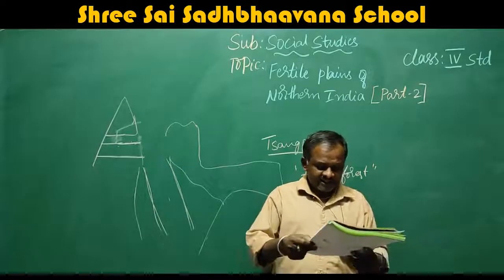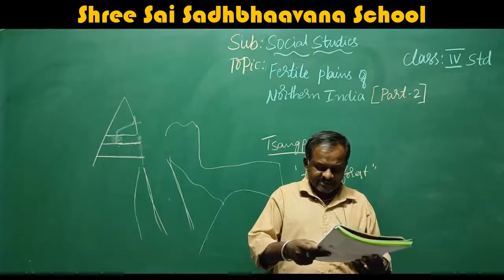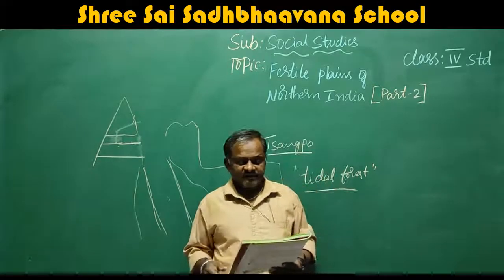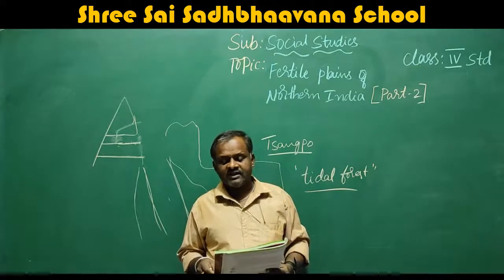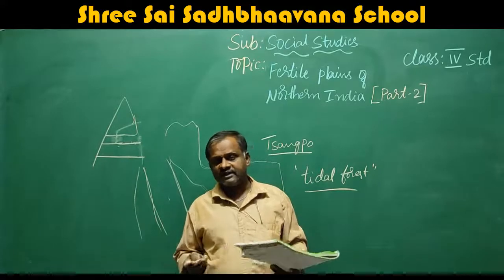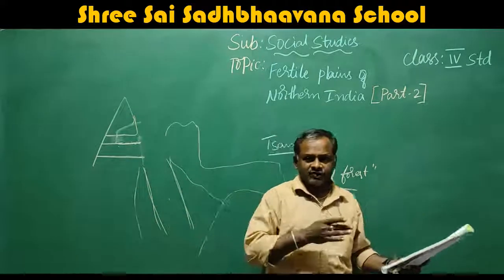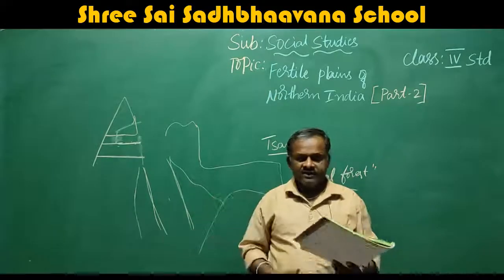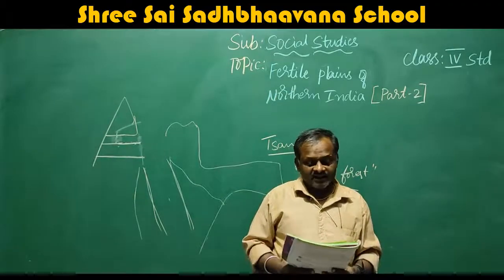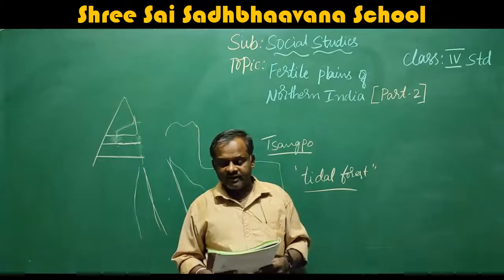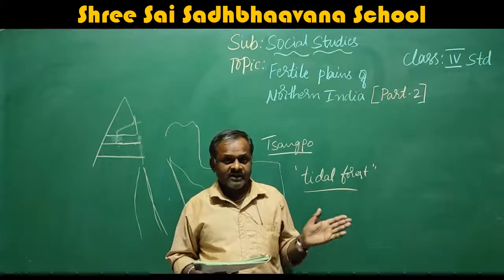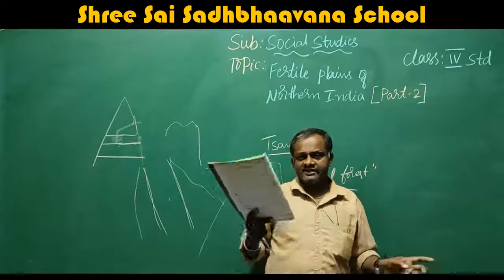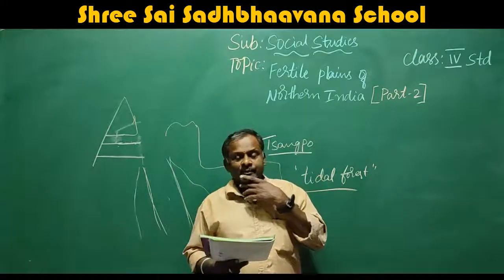Let us recall, the northern fertile plain stretches from Punjab in the west to Assam in the east. This I have explained. The rivers deposit fertile soil known as alluvial soil, which is suitable for agriculture. The rivers bring the soil from the top of the Himalayan hills to the plainlands. The largest delta of the world formed by river Ganga and Brahmaputra is called Sundarban Delta. That means a triangular shaped land is formed by these rivers Ganga and Brahmaputra.